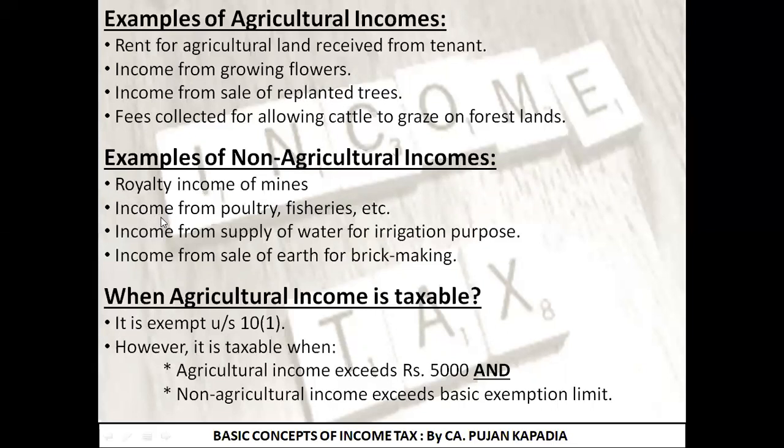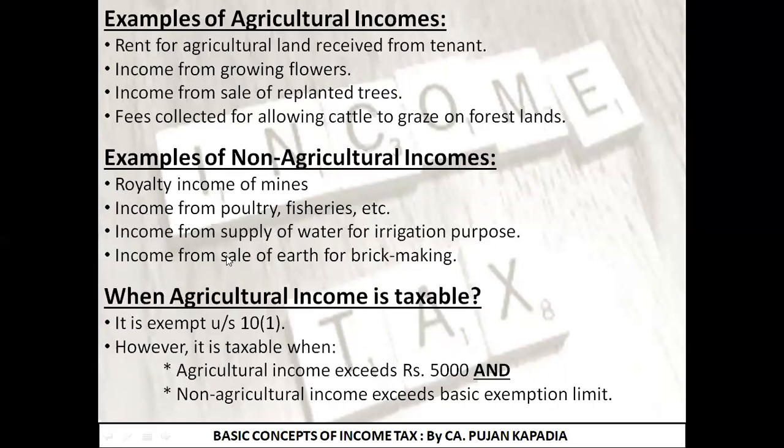Second point I've written over here is income from poultry, fisheries, etc. So any kind of activity which is not directly related to agriculture, that is fisheries and poultry industries, is not going to be your agricultural income. Income from supply of water for irrigation purpose: what I'm doing is supplying water to various agricultural farms. My main business is supply of water, not agriculture. As a result, this is also non-agricultural income.